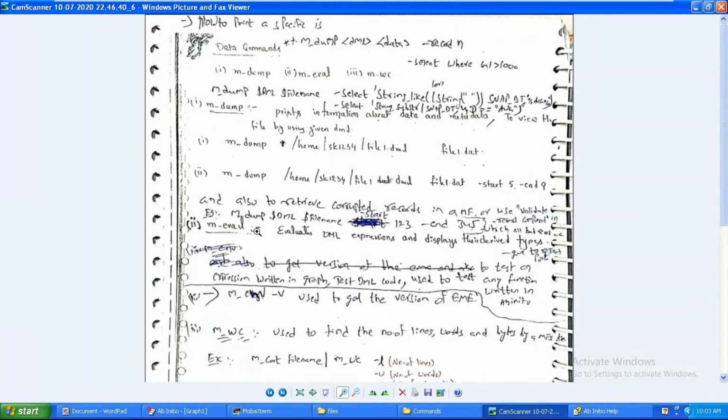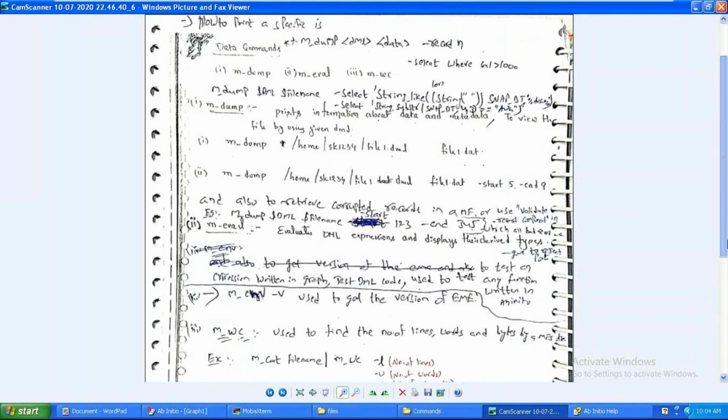If you want to know the exact thing, if you want to evaluate from the backend before using it in the command, yes, you can use m_eval, for the command you want to evaluate, to check whether it is correct or not. m_env -v gets the version of the EME. Use it to get the version of the EME.